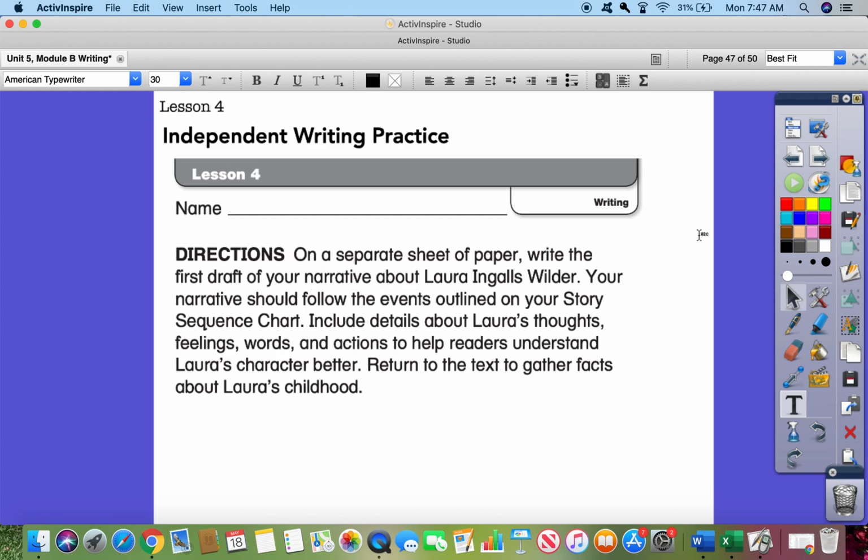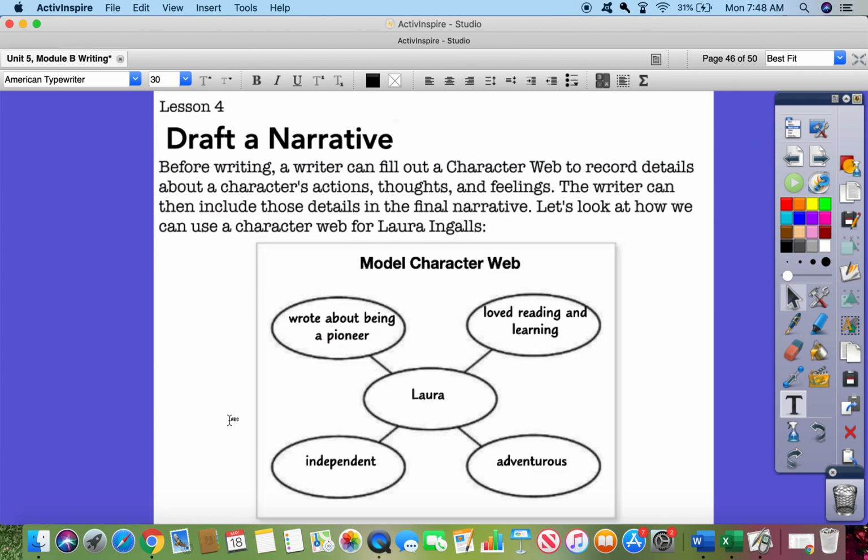So in your online writing journal, okay, even though it says on a separate sheet of paper, we're going to be typing it in on our Google Docs writing journal. Write the first draft of your narrative about Laura Ingalls Wilder. Your narrative should follow the events outlined in your story sequence chart. So this was from lesson 3 that we used. Include details about Laura's thoughts, feelings, words, and actions to help readers understand Laura's character better. Return to the text to gather facts about Laura's childhood. So you'll go back to the text. You may also use this character web to write some sentences about Laura to describe her character.